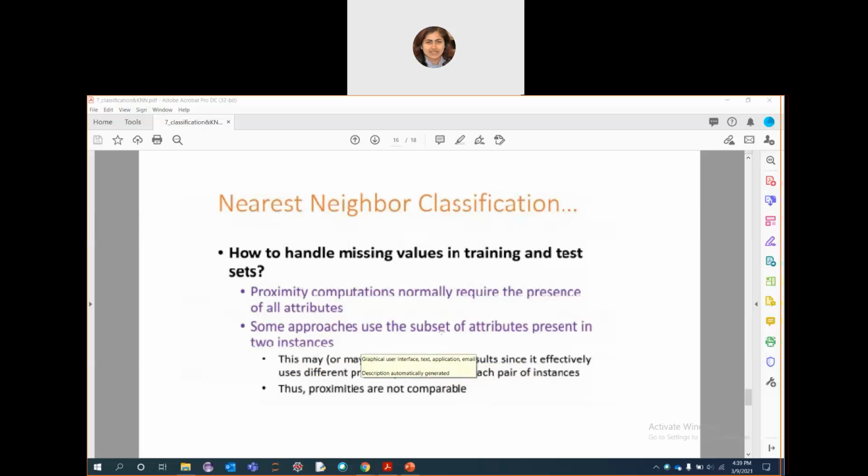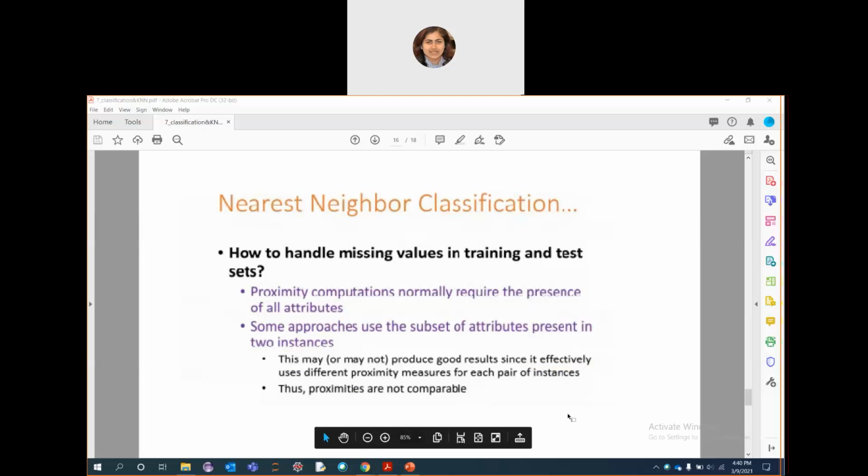So some of the approaches can consider the subset of attributes present in two instances. Suppose we are finding some sort of missing values, whatever attribute values we have closest, just take the subset of that.